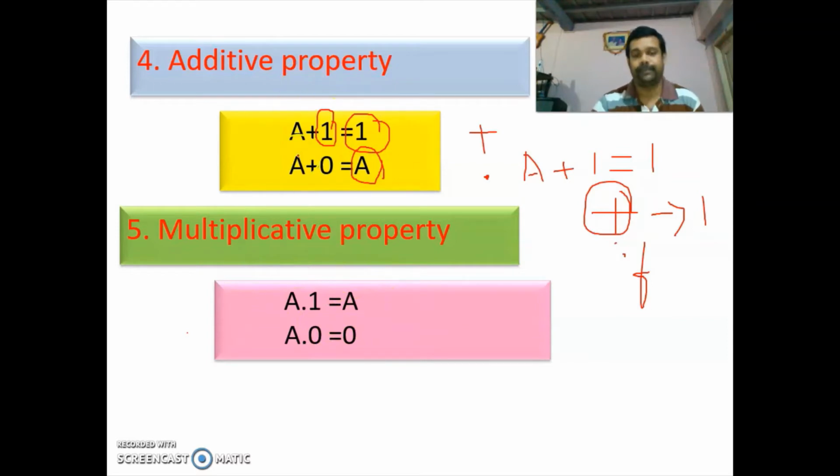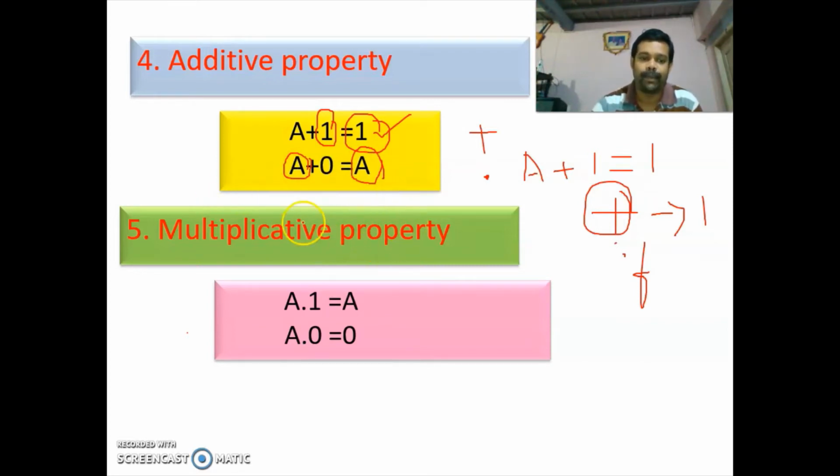Now you come to here. What type of operation is it? It is OR operation. So here you are having A plus 1. So one of the inputs is 1, so automatically the output will be 1. Now you come to this operation. Here one of the inputs is 0, so the output depends upon the other input. If this input is 1, then the output will be 1. If this input is 0, then the output will be 0. So we have written A plus 0 is equal to A.